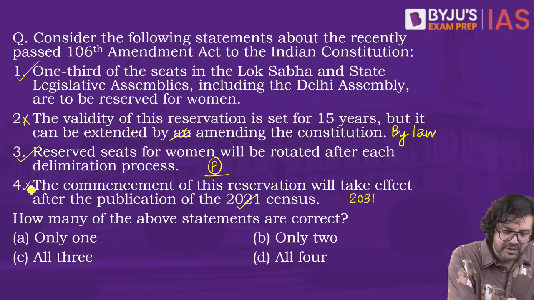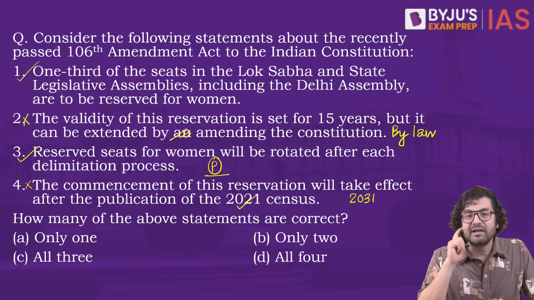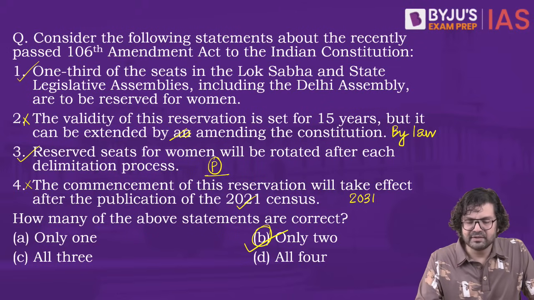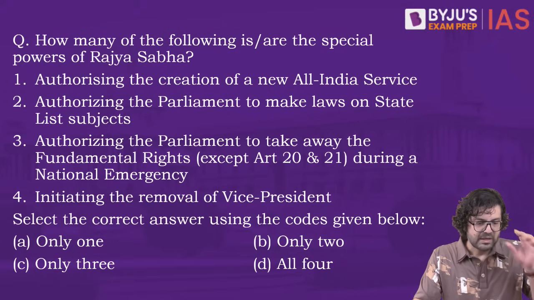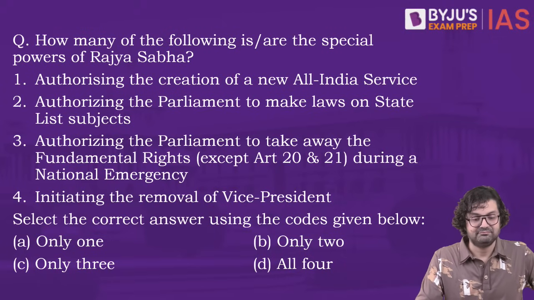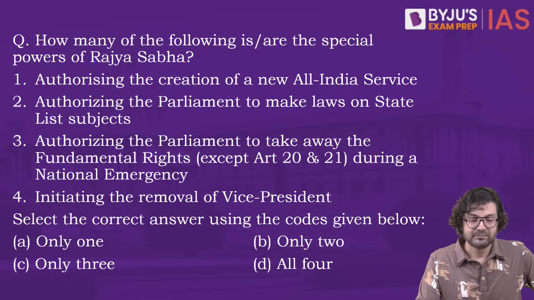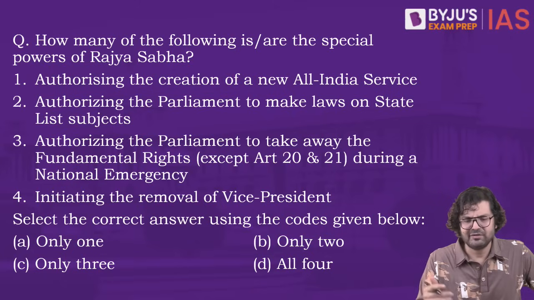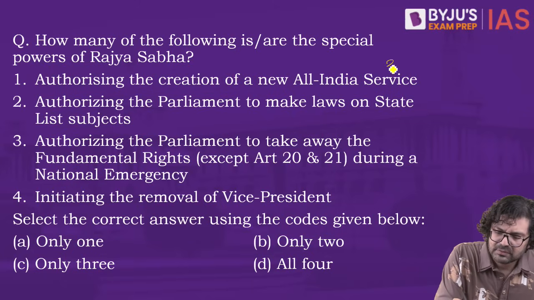4 is wrong. So how many of the above statements are correct? 2. B. Only 2 is the right answer. Next question. How many of the following is or are the special powers of Rajya Sabha? Authorizing the creation of new All India service. Yes or no? Yes, of course. Article 312.